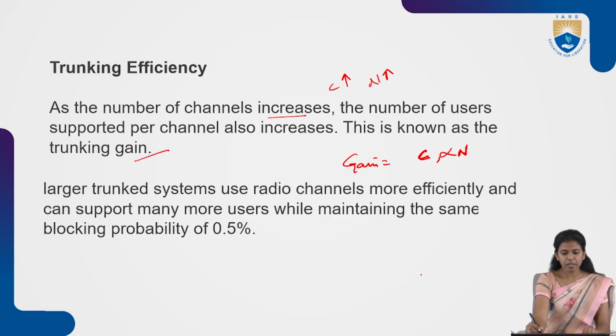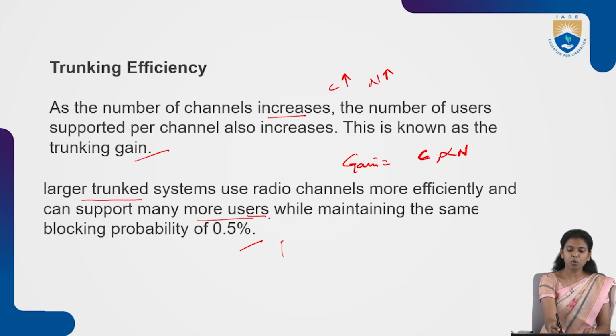So larger trunked systems use radio channels more efficiently and can support many more users while maintaining the same blocking probability of 0.5%.